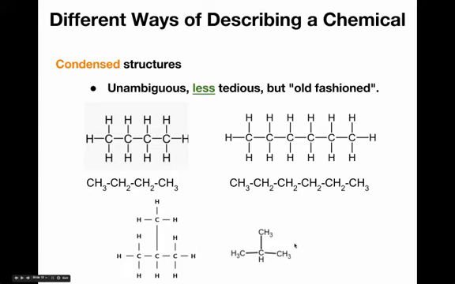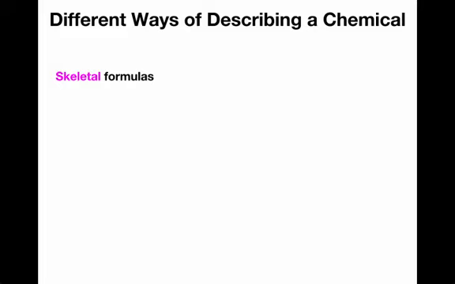It turns out that once you get to even larger molecules, however, even condensed structures can kind of be a little bit of a pain. And if you were forced to draw out larger types of organic molecules, you would soon get sick of drawing the letter C and the letter H and all of these attachments. So it turns out that there is sort of an even simpler way of drawing these types of molecules, drawing these types of attachments in an unambiguous way. So this other, even simpler way than a condensed formula for unambiguously describing organic molecules is called a skeletal formula.